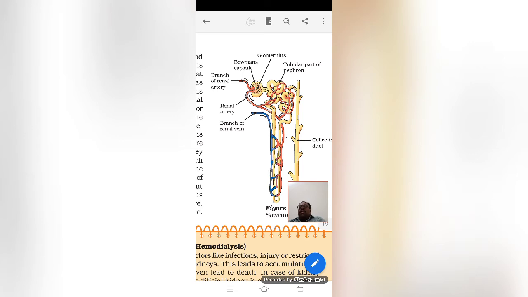This is called the afferent arteriole, which brings blood into the nephron, and which takes blood away from the nephron is known as the efferent arteriole, AF and EF. That is not given in your syllabus, it is just for your information.